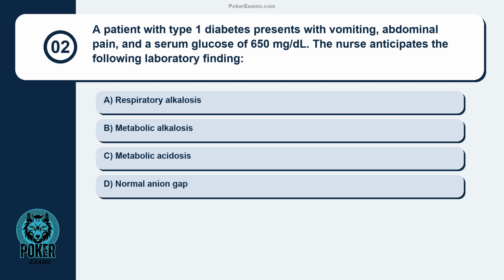Question 2. A patient with type 1 diabetes presents with vomiting, abdominal pain, and a serum glucose of 650 milligrams per deciliter. The nurse anticipates the following laboratory finding: respiratory alkalosis, metabolic alkalosis, metabolic acidosis, normal anion gap.